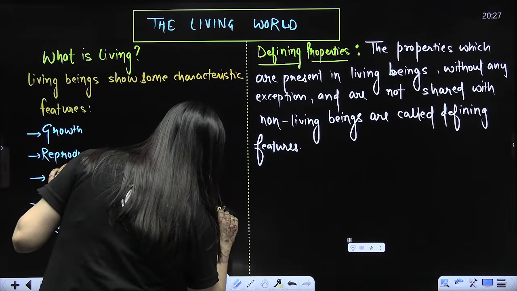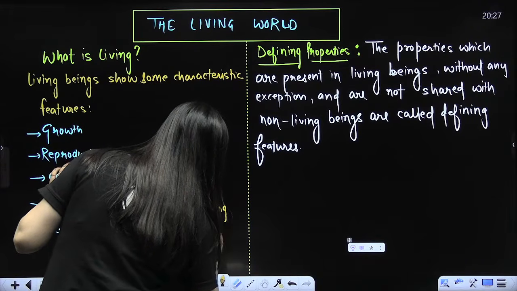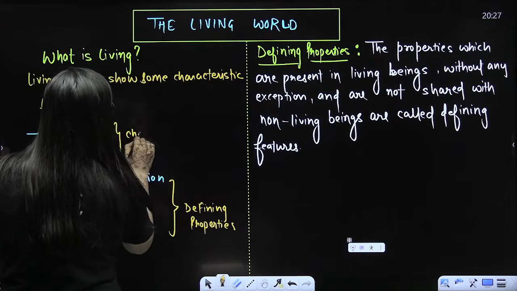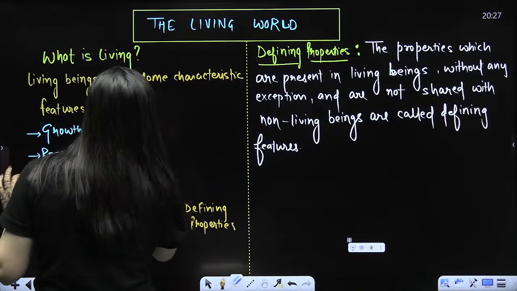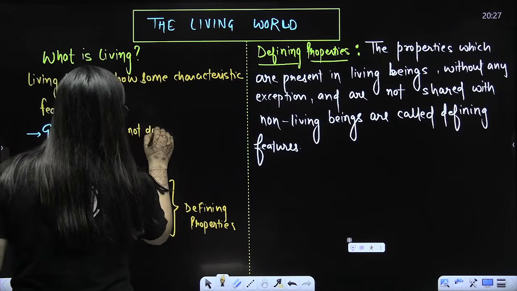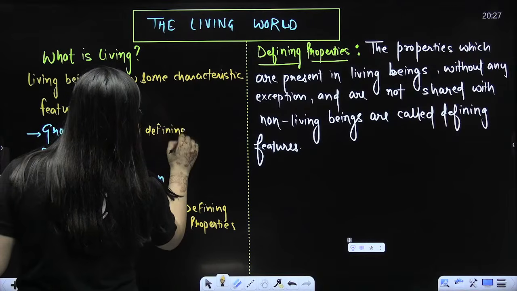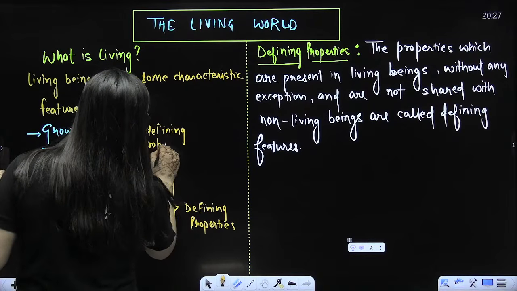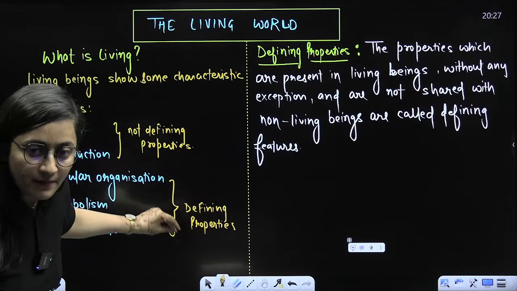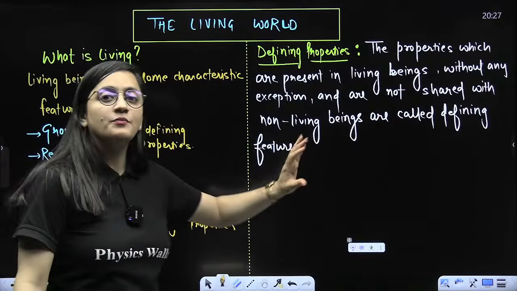Let me tell you, students, that growth and reproduction are characteristic features, but they are not defining features. Overall, they all are characteristic features, but growth and reproduction are not defining properties. These three are the defining properties. That's what you need to remember. Is that clear?